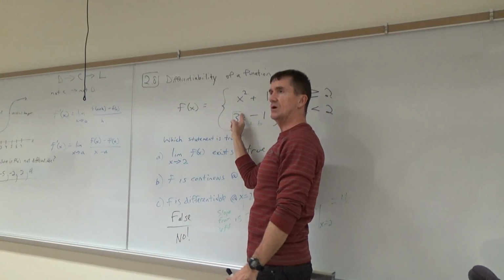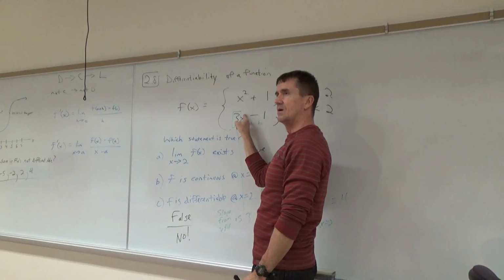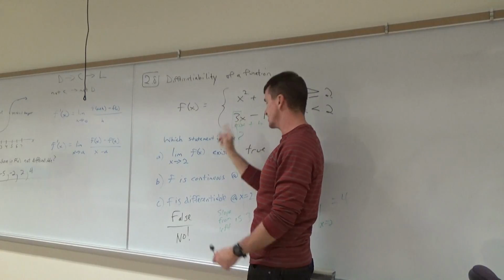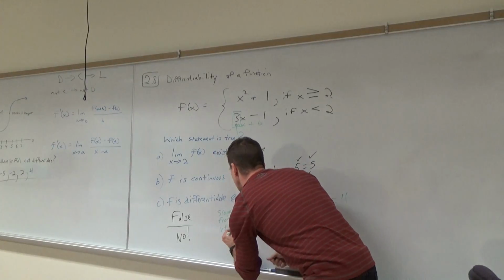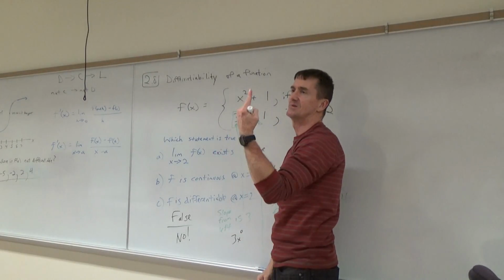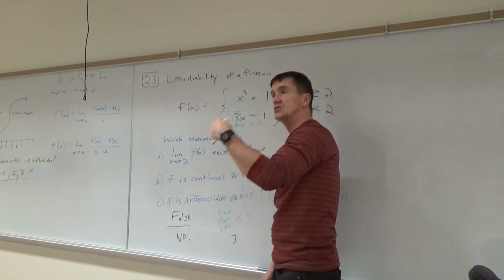But if you want to do it, what's that power right there? It'd be 3. Oh, good. So it'd be 1 times 3x to the 0. Now I'm going to write that. You get 1 times 3 is 3x to the 0. But what's x to the 0 now? 1. So very good. You can do it every time.